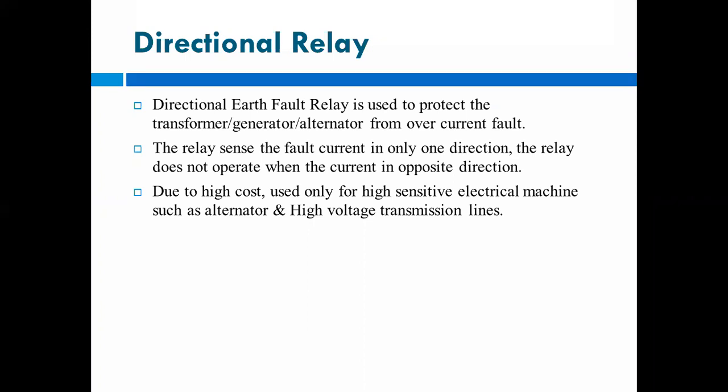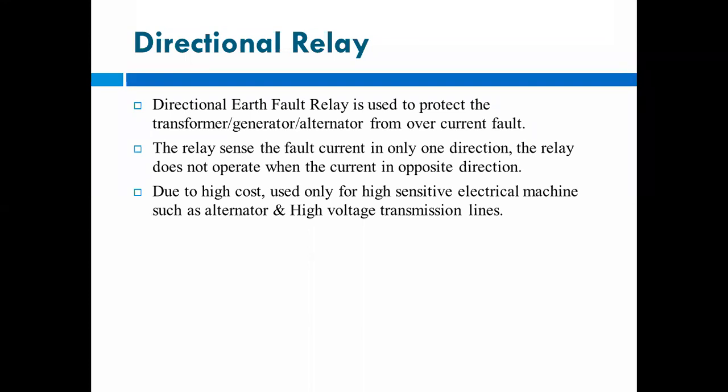So if the direction of current changes, suppose if any fault is occurring and current flows in the other direction, that time this relay will not operate. When the current is flowing in one direction only, then and only then the relay will operate.